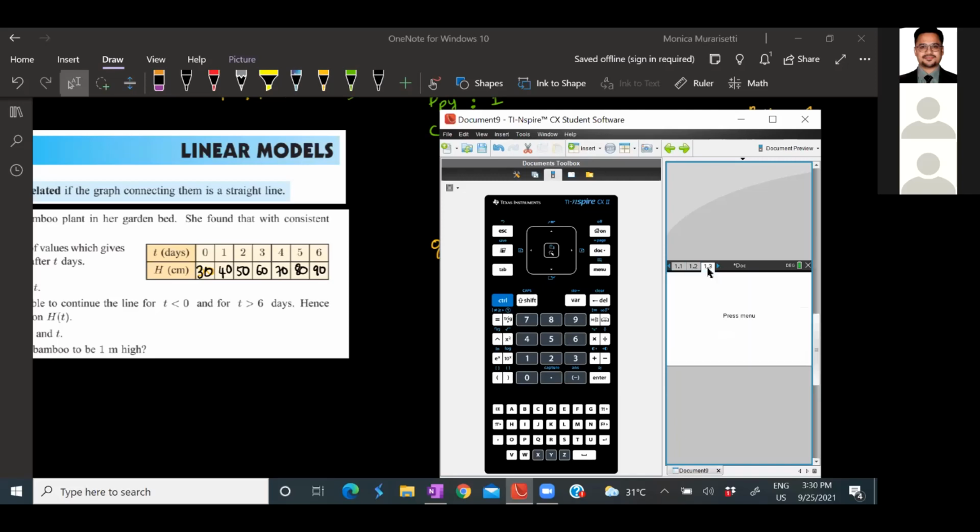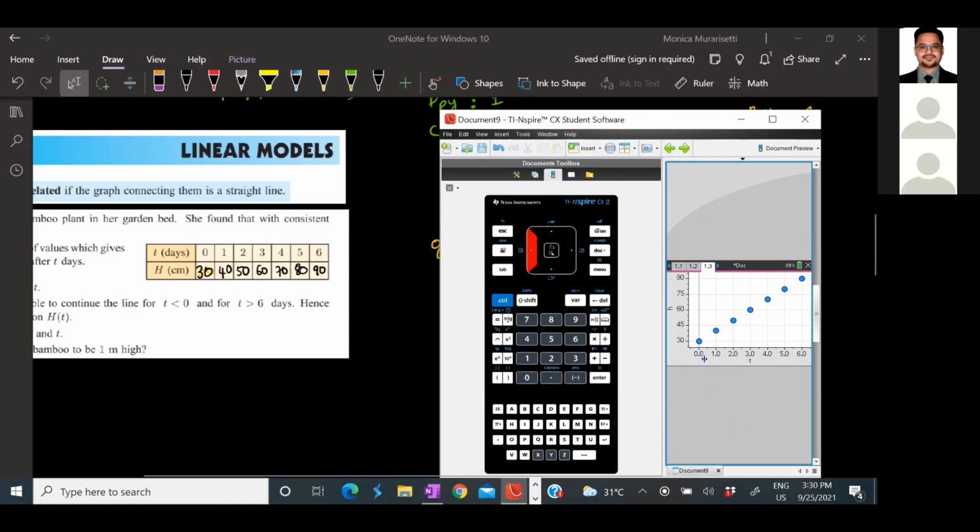Now we have seen this, right? So again, I'll show, go to Control Doc, Add Data and Statistics, give your values. Hover the cursor from your TI screen to this and give H. So we have a graph of T against H.